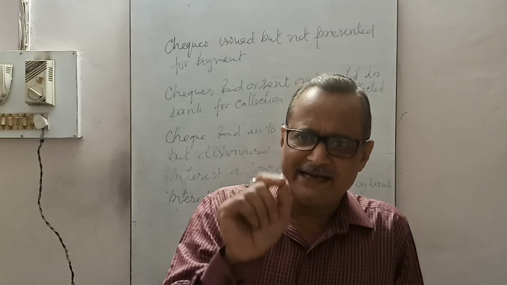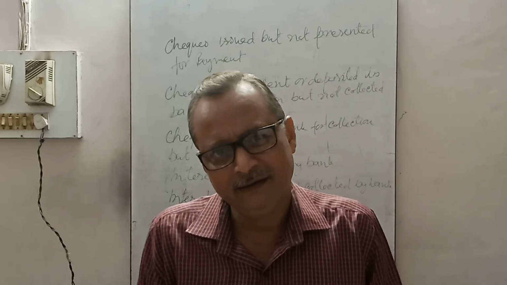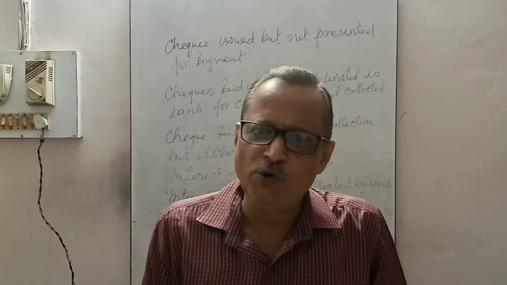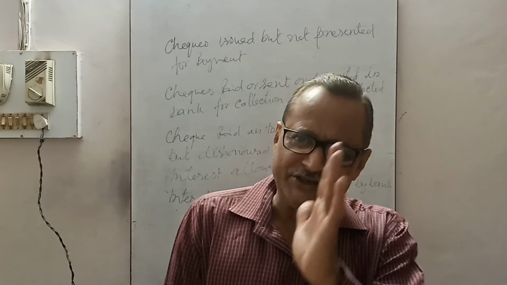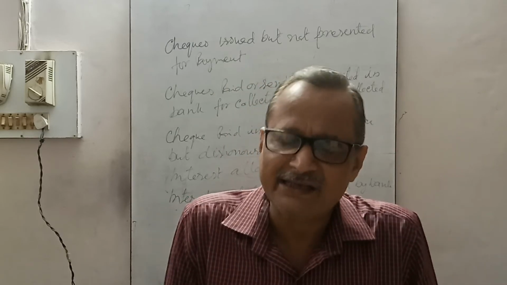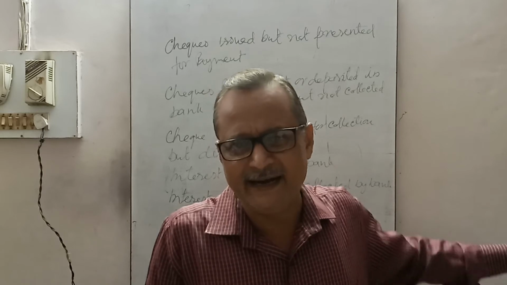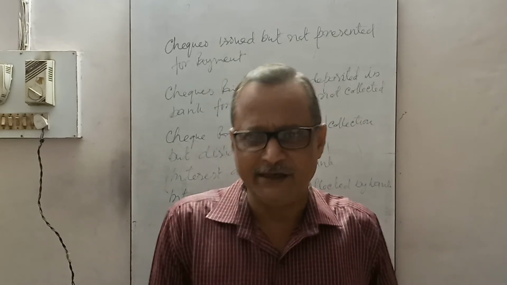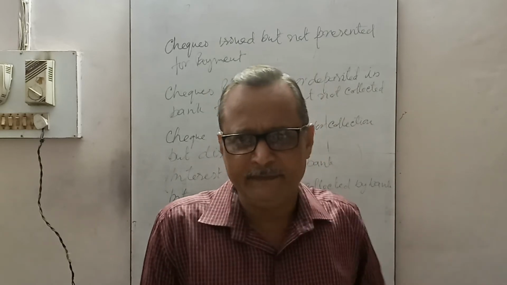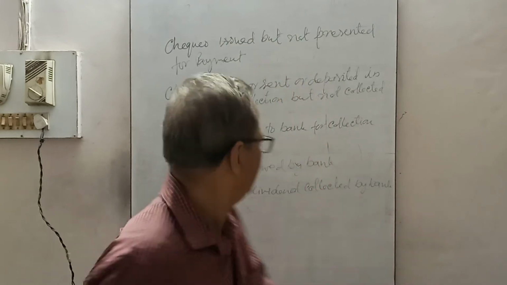Likewise, check sent to bank, deposited in the bank, but due to some reasons that check is dishonored, it came back. Then in that case that was debited in the cash book but is not credited in the passbook. That is not taken to the credit side of the passbook. So this is one reason of discrepancy.